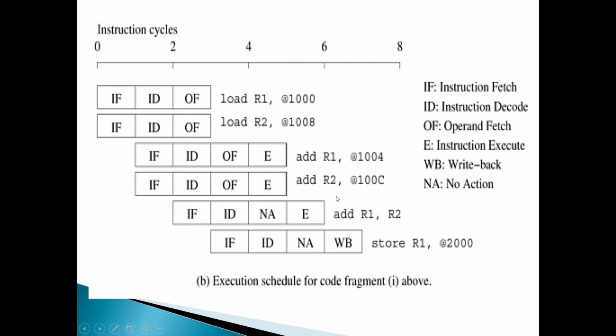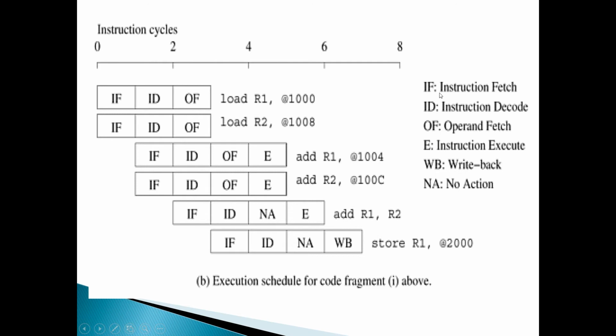So this is the timing diagram, the execution schedule for code fragment 1. Just see, the first two independent instructions are issued at time t equal to 0. This is pipelining. This pipeline has 1, 2, 3, 4, 5, 6 stages, whereas I had shown you the default of just fetch, decode, execute. It can have multiple stages. Your Intel P4 has a 20-stage pipeline. That reference is in your textbook, though I have not mentioned it here.